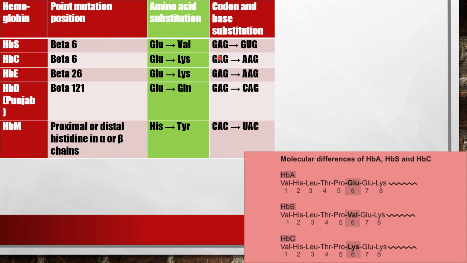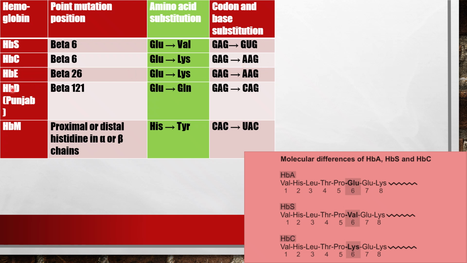So a single base alteration from A to U led to the change from glutamic acid to valine. Similarly, in HbC, the glutamic acid has been replaced by lysine, due to the codon change from GAG to AAG.